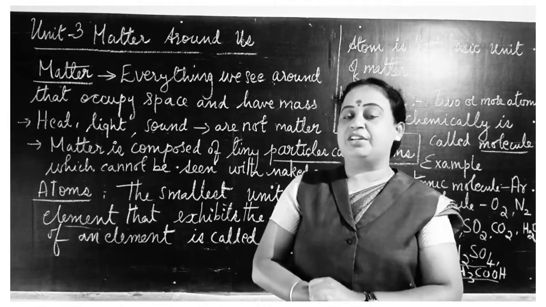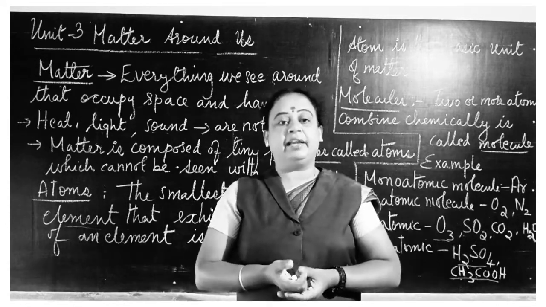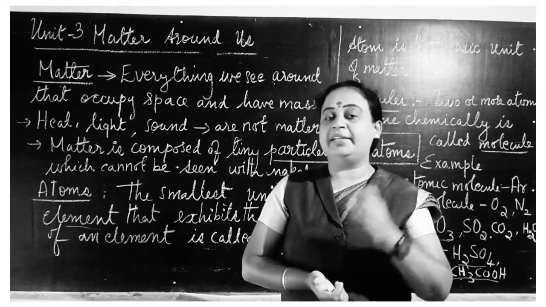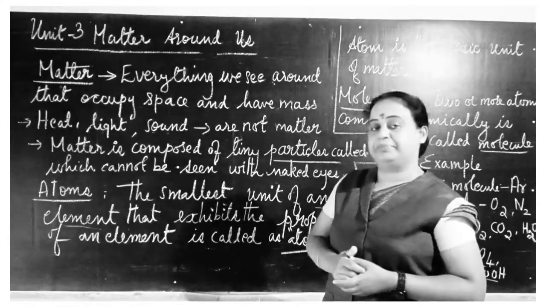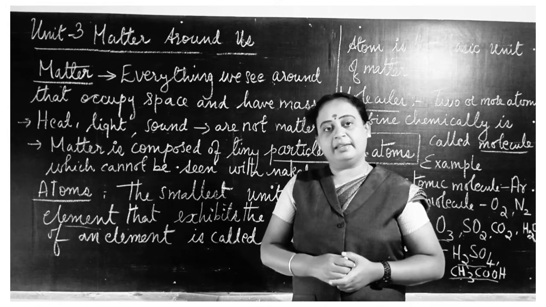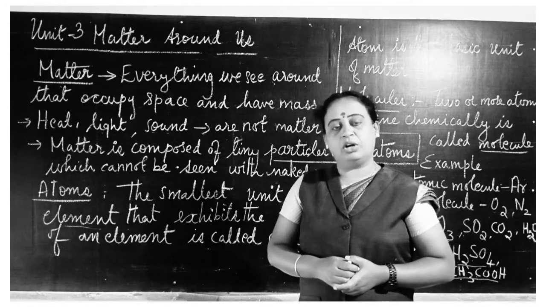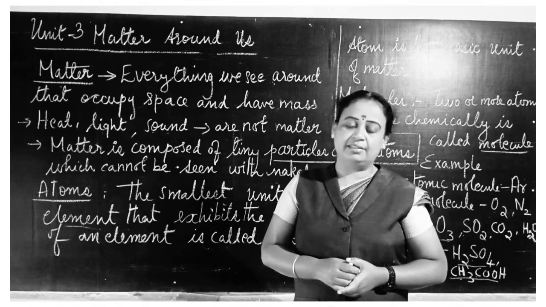So what is the definition of matter? Matter is everything that is present around you which occupies space and has a definite mass. That is called matter. Then you might be asking, heat, light, sound, these are all present around us, right?